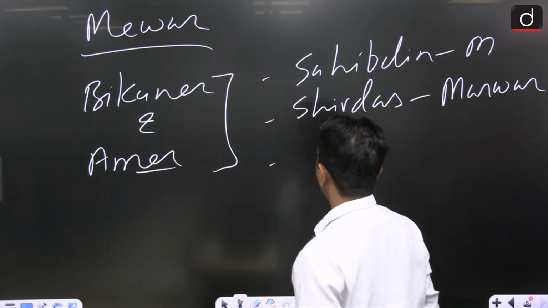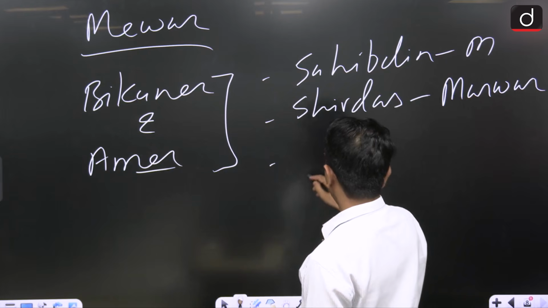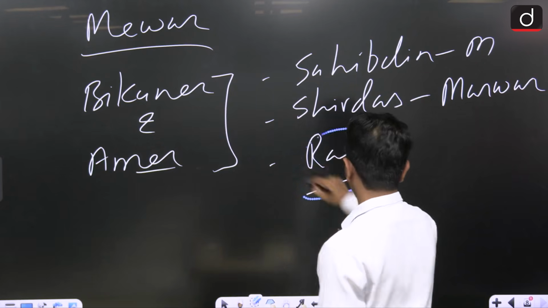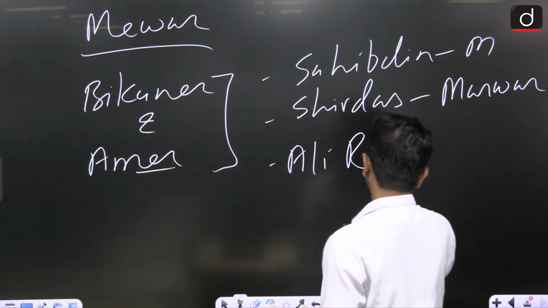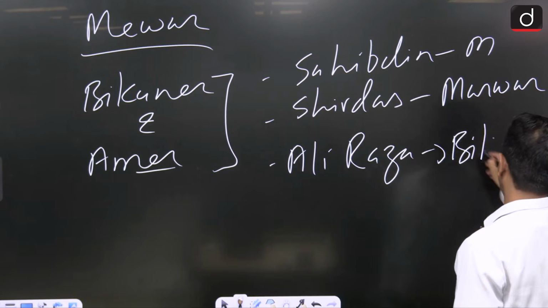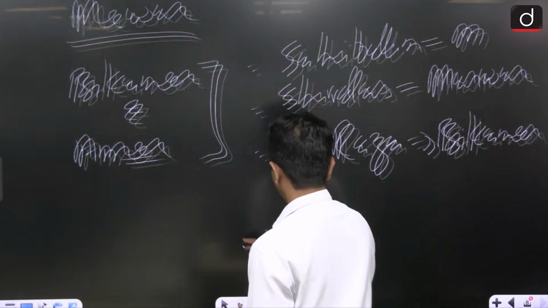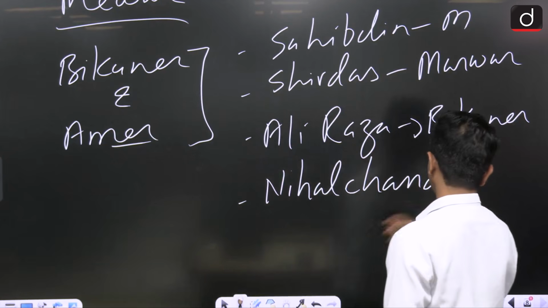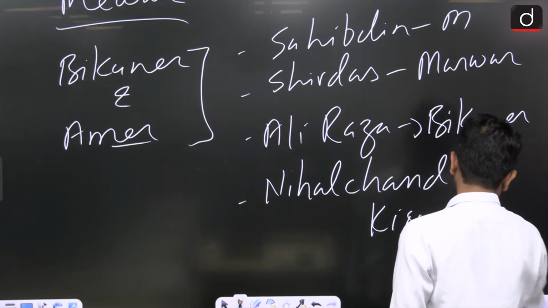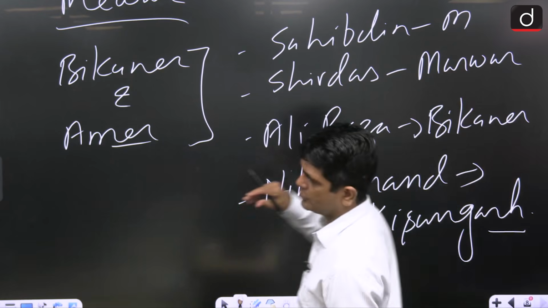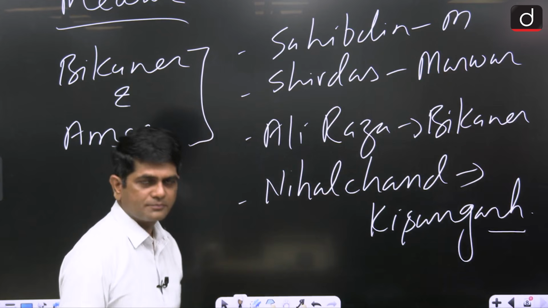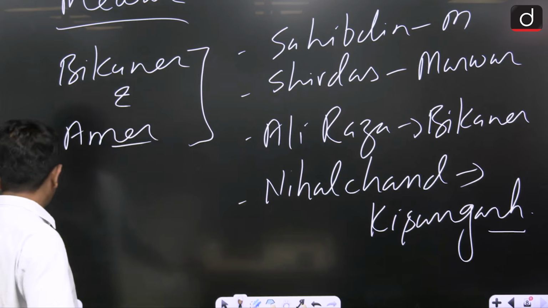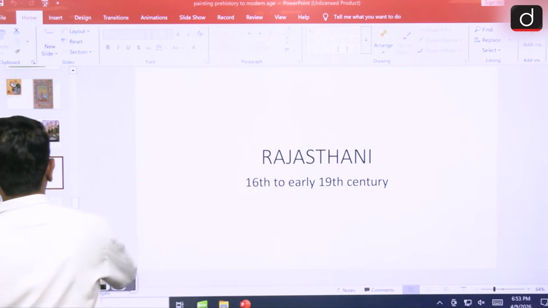Then Ali Raza, Bikaner, and Nihal Chand. Nihal Chand was from Kishangarh, and Kishangarh was part of the Marwar school. Now let us look at some beautiful illustrations associated with the Rajasthani School of Painting.